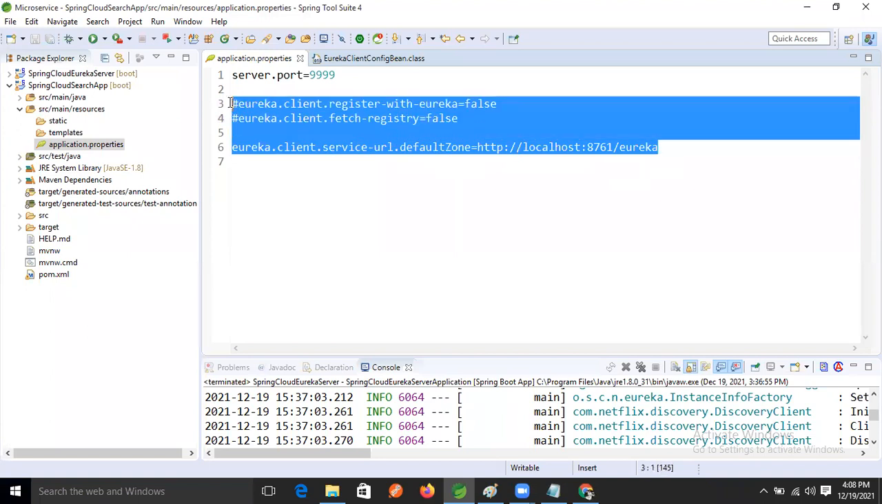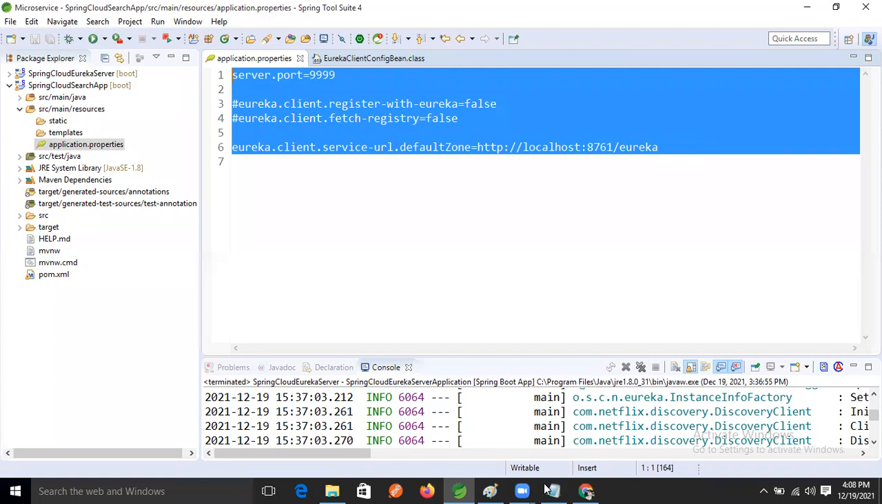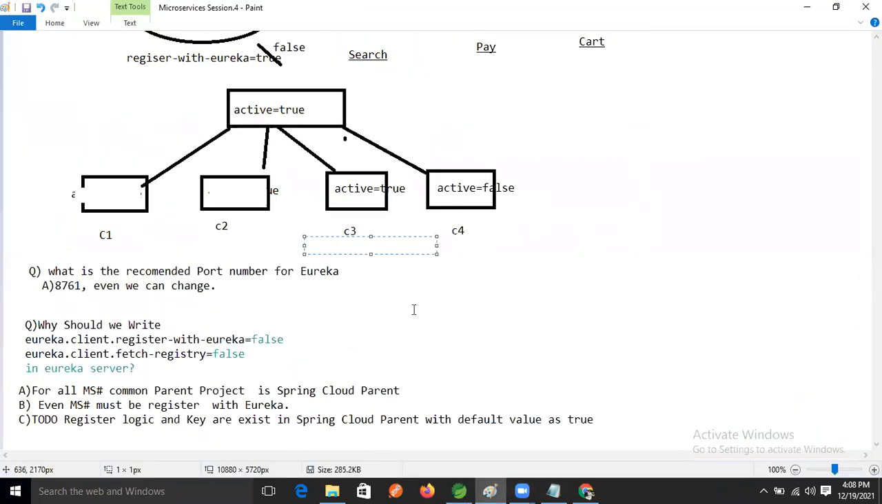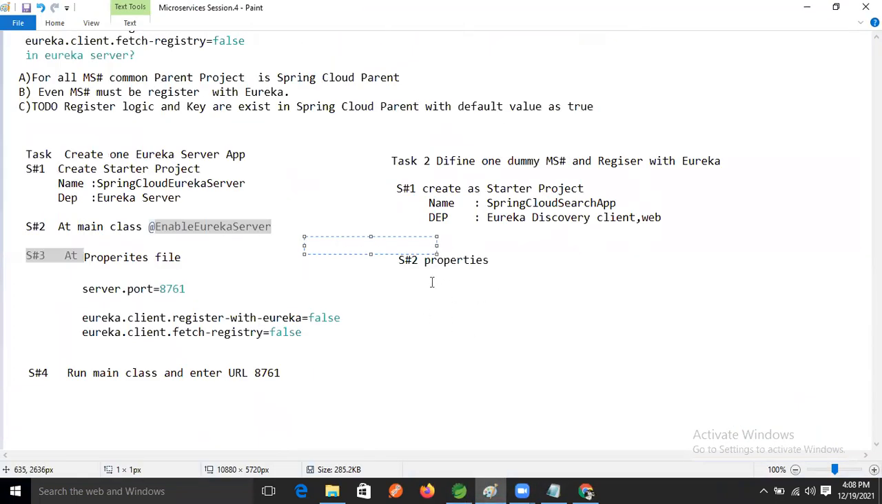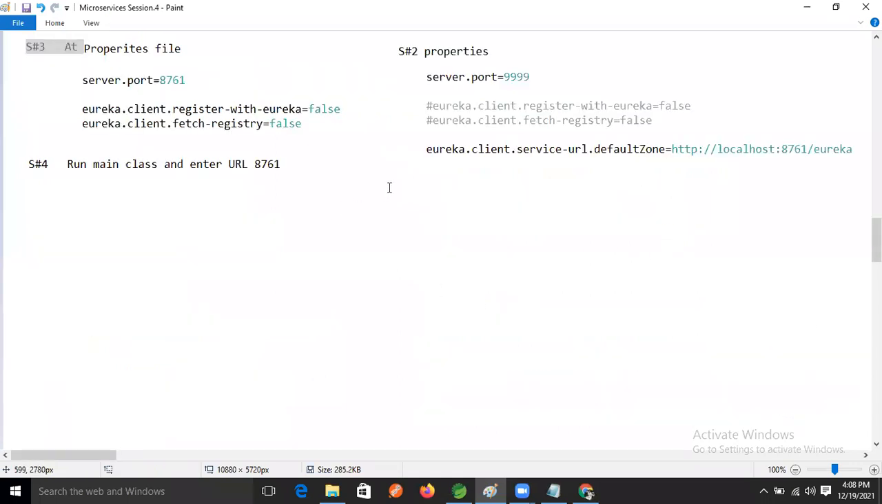So now copy this property. Step number 2, in the second task, step number 2, we need to declare this property inside that properties file, right? Okay, good.